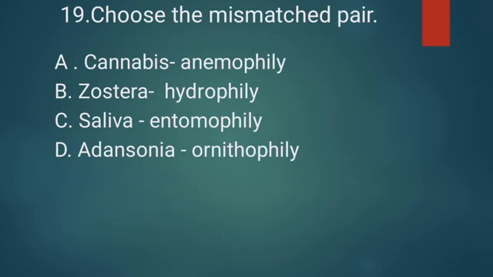Next, question number 19. Choose the mismatched pair. Option A, cannabis, anemophily. Option B, zostera, hydrophily. Option C, salvia, entomophily. Option D, Adansonia, ornithophily. Again, we should know the meaning of each terminology, then only we can select the mismatched pair.